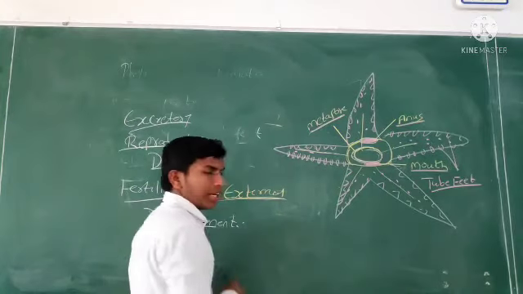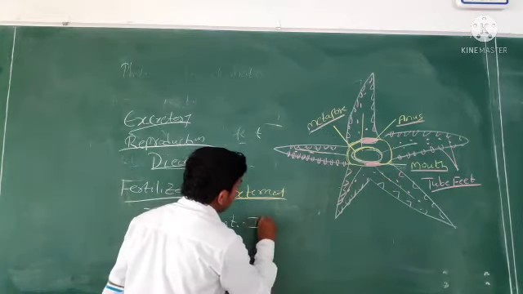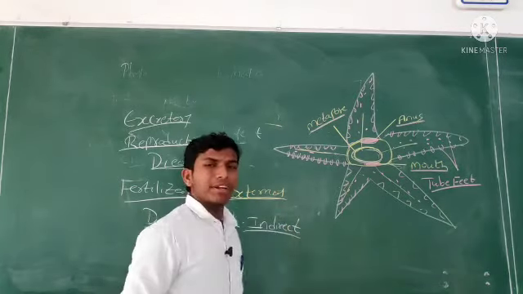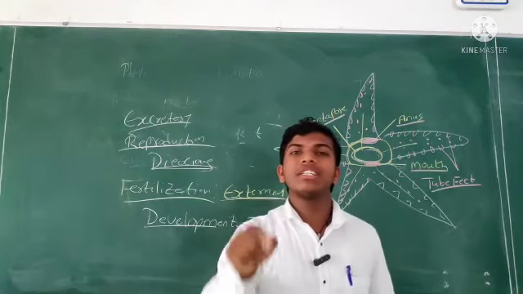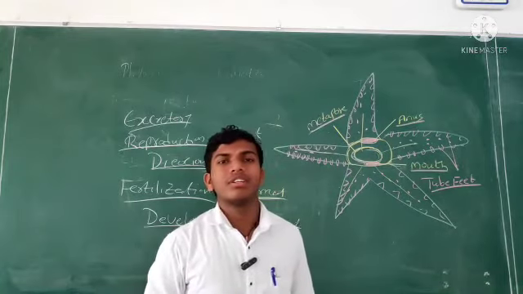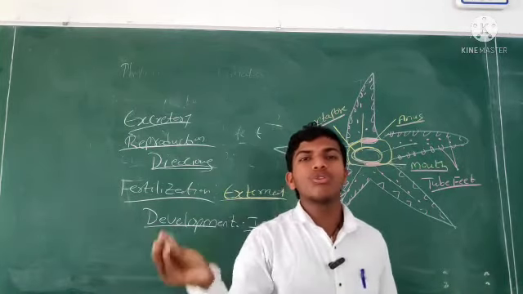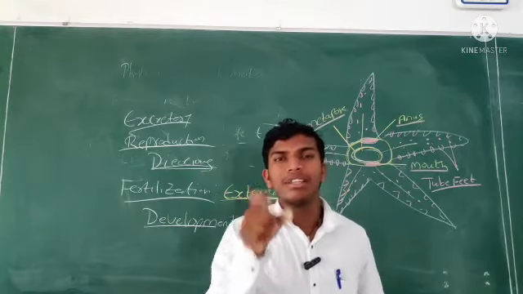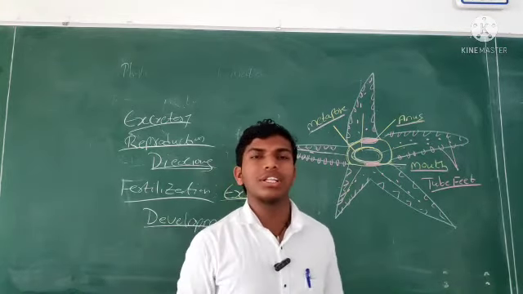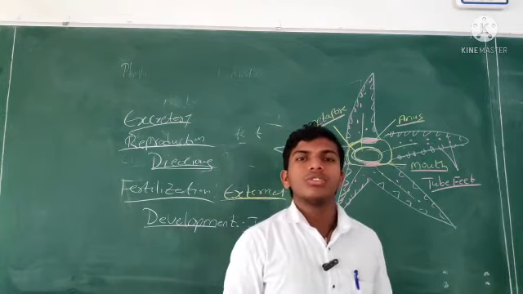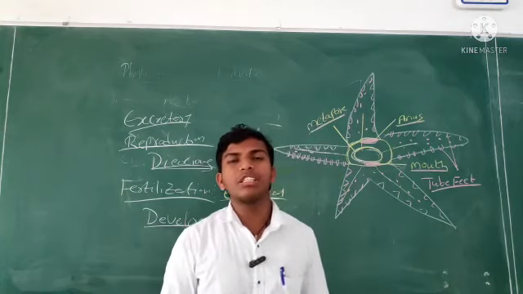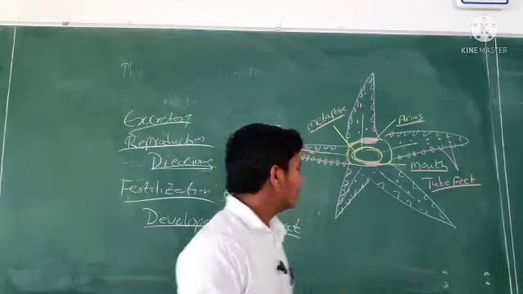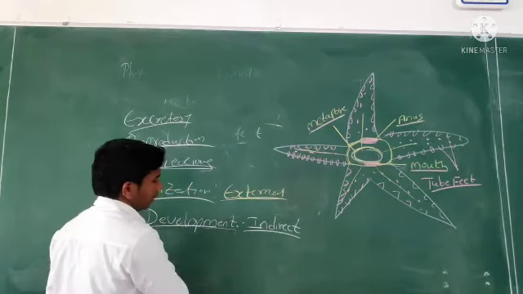Then what about development? Development is indirect development. Why? Because a larva stage is present. Between the zygote and the new individual, one intermediate structure forms, called the larva stage. If the larva stage is present, it is called indirect development.